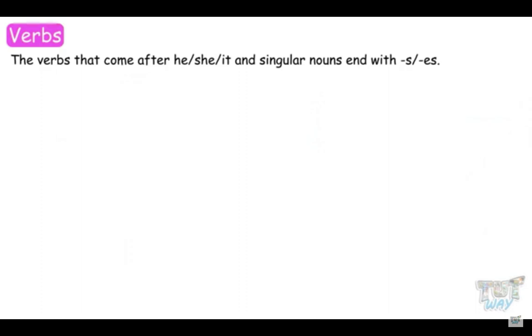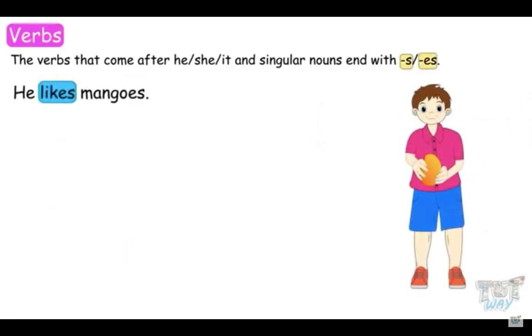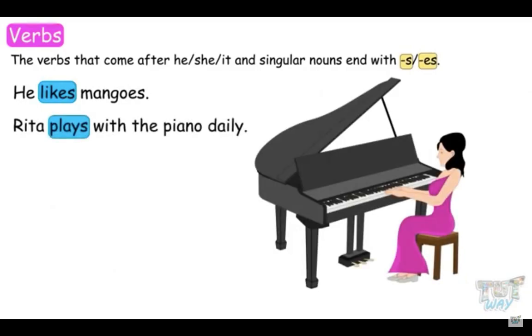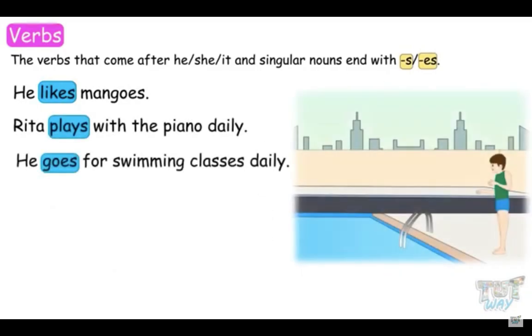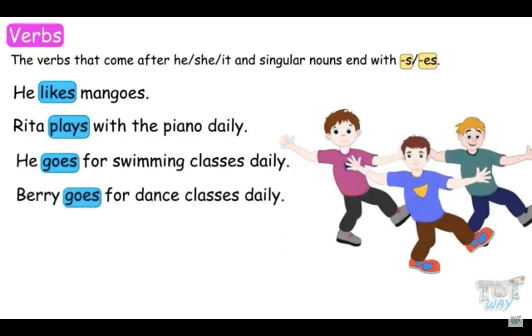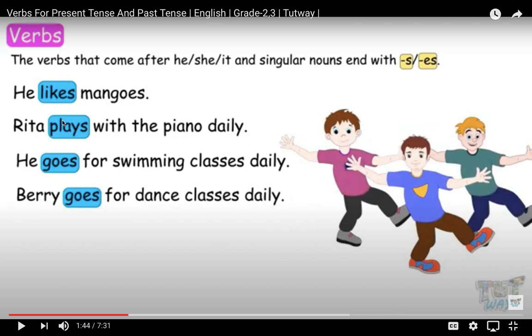And the verbs that come after he, she, it, and singular nouns end with s, es. He likes mangoes. Rita plays with the piano daily. He goes for swimming classes daily. Barry goes for dance classes. So this is how the verb looks like when we are talking about the present. We add either s or es to the verb, or we sometimes do not add s and es like in the state of I and they. In this situation, this is how it looks like.